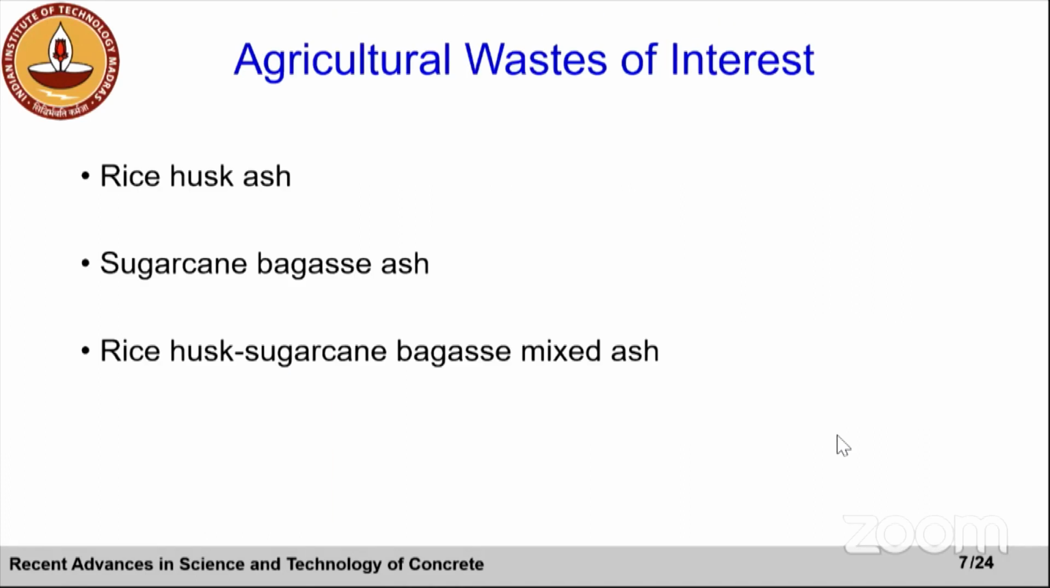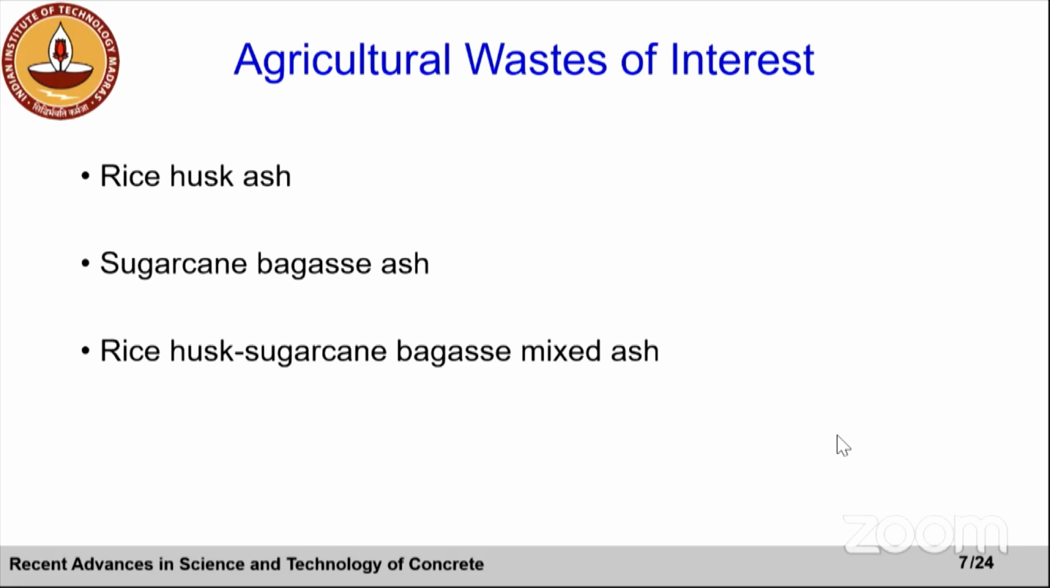So again, the agricultural wastes of interest are rice husk ash, sugarcane bagasse ash, and mixed ash. Sometimes industries tend to use mixed raw feed, and in that process, what happens? You generate a lot of ash. How do we use that ash?